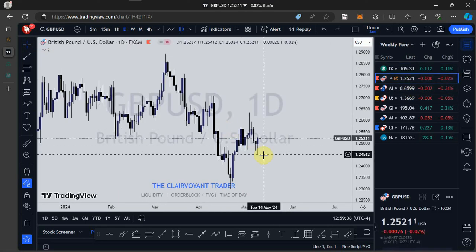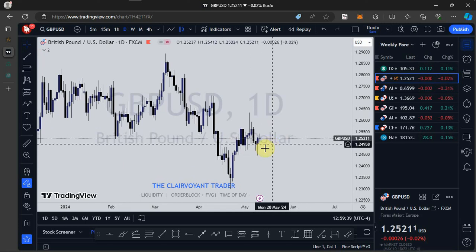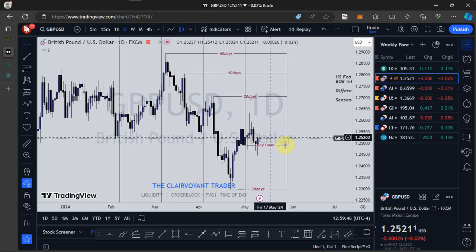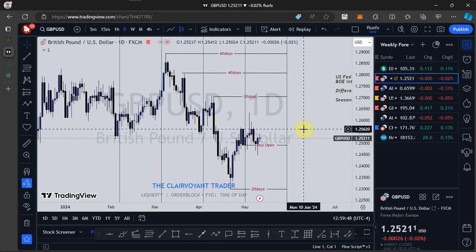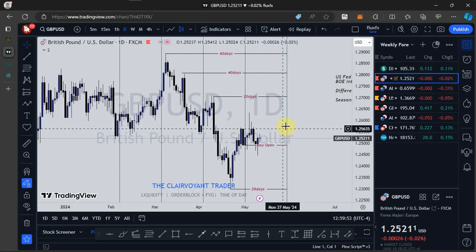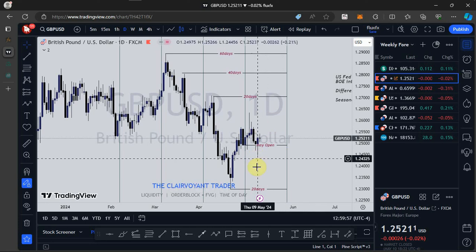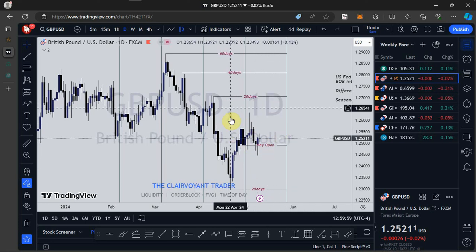Yeah, so for GBP USD, last week I was expecting to see price push to the downside, but just as we had a small range week on the dollar index last week, a similar thing also happened on GBP USD.